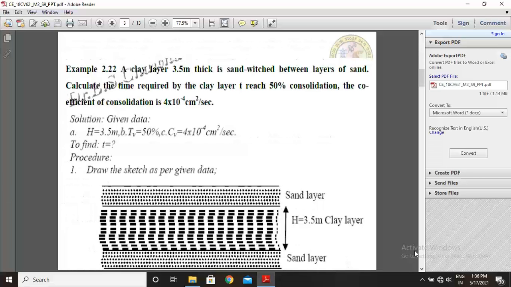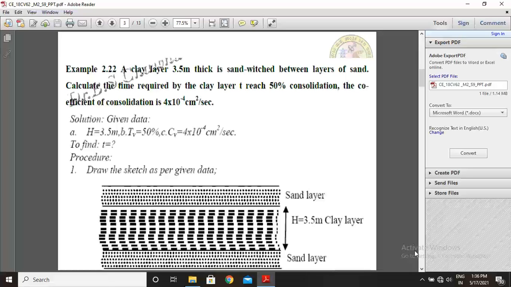Second problem. A clay layer 3.5 meter thick is sandwiched between layers of sand. Calculate the time required by the clay layer to reach 50% consolidation.